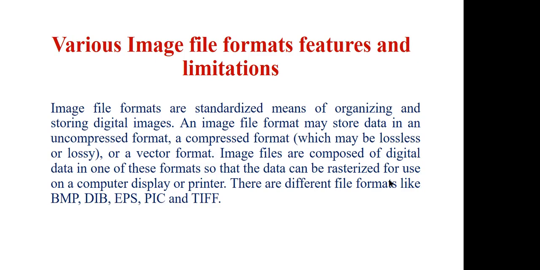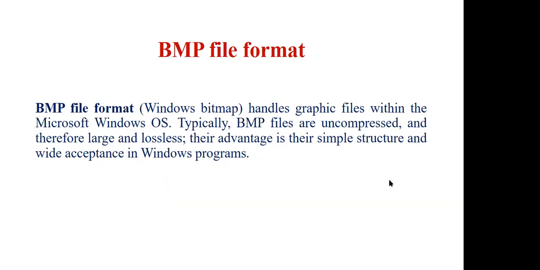They may store data in an uncompressed format, a compressed format, which may be lossless or lossy, or a vector format. Image files are composed of digital data in one of these formats so that the data can be rasterized for use on a computer display or printer. Getting the point? Why we need all that? Just to have the display, or so you can print those images. There are different file formats like BMP, DIB, EPS, PAC, and TIFF. We'll discuss these in the next slides to come.